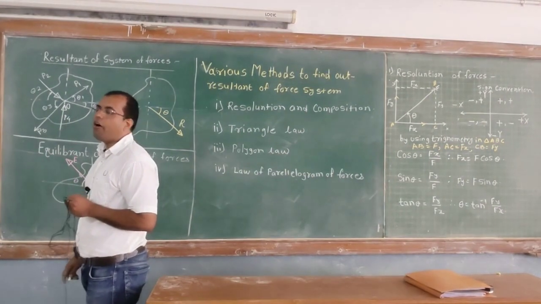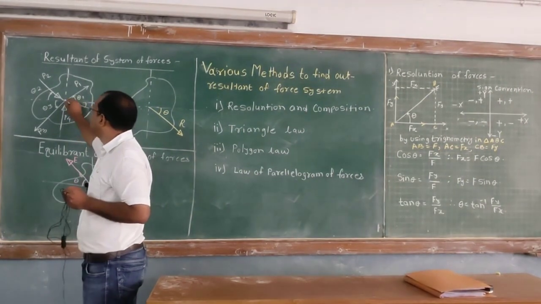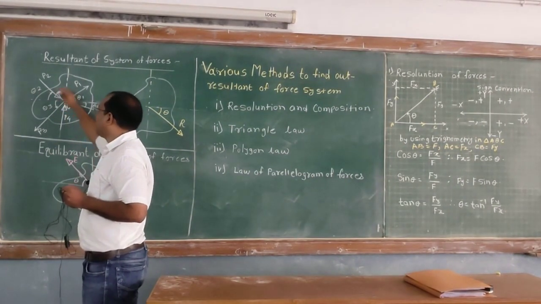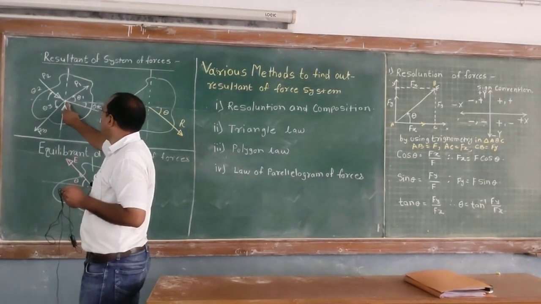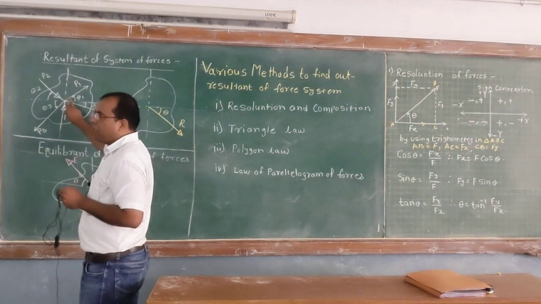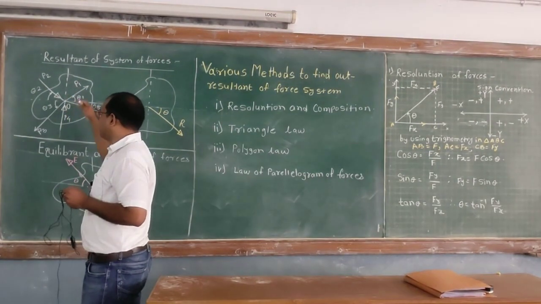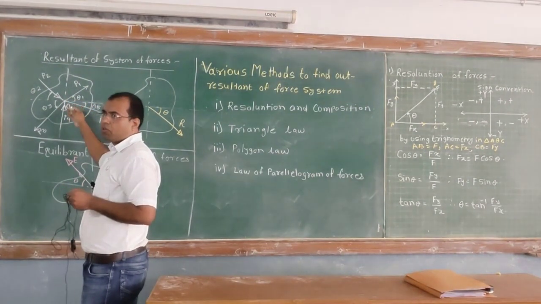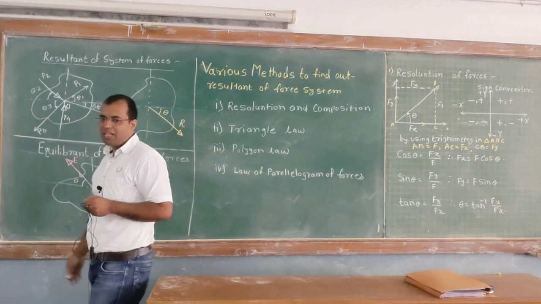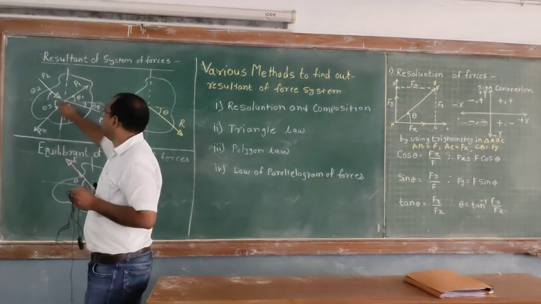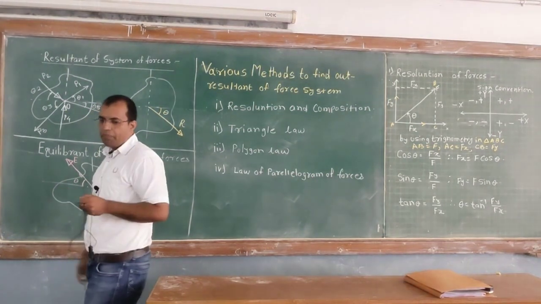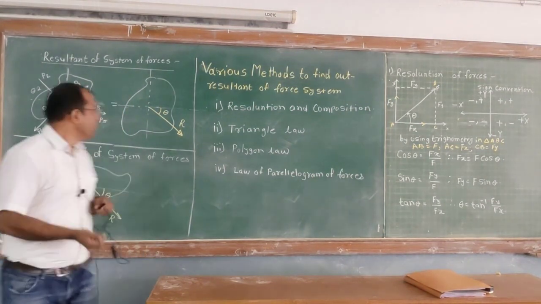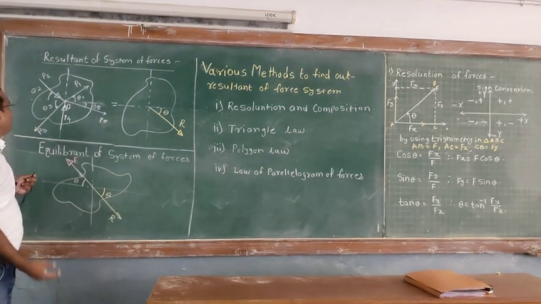These five forces are acting at point O with different directions. The point of application is O, the direction is theta, and there are different natures or senses of the forces: this is pull type, this is push type, this is pull type, this is push type, this is pull type. So these are the characteristics.